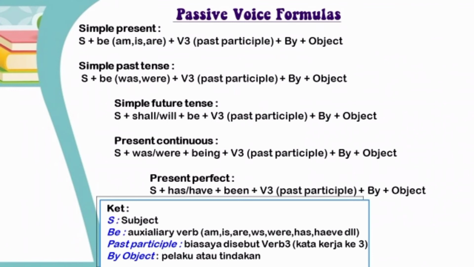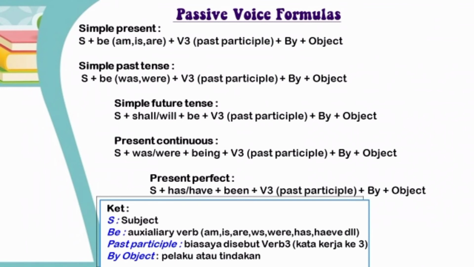Yang kedua, simple past tense. Subject plus be, was, were, plus verb 3, past participle, plus by, plus object. Yang ketiga, simple future tense. Subject plus shall or will, plus be, plus verb 3, past participle, plus by, plus object.